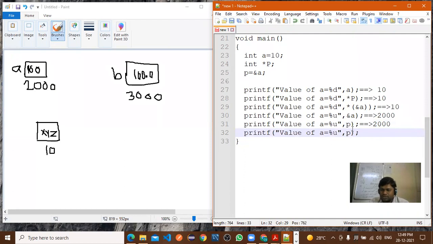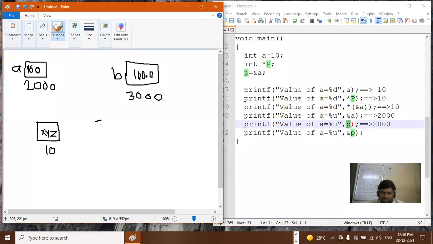Again, one more thing is remaining here. Suppose here I have written address of P. What is the address of P? What will P's address be? Now here, what is P storing? 2000. Then this 2000 value, somewhere we have stored it as a value, right?